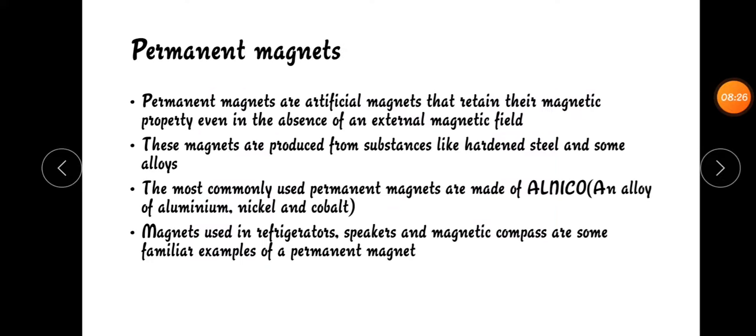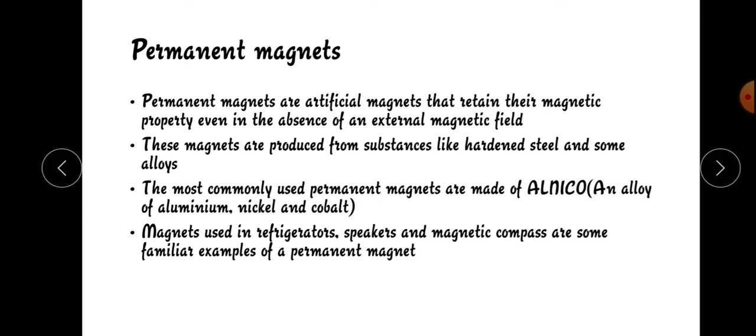Next, let's see about permanent magnets. Permanent magnets are artificial magnets that retain their magnetic properties even in the absence of an external magnetic field. Even if there is no external magnetic field, there will be magnetic property in permanent magnets.